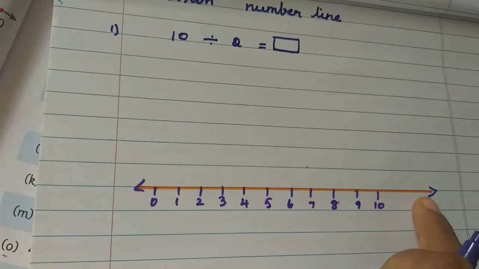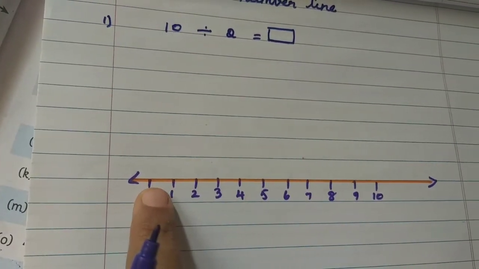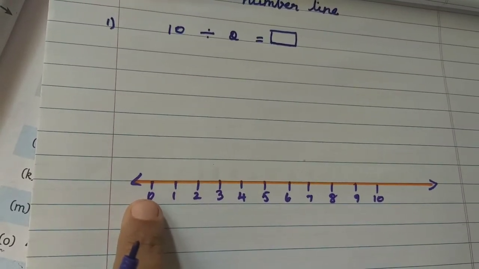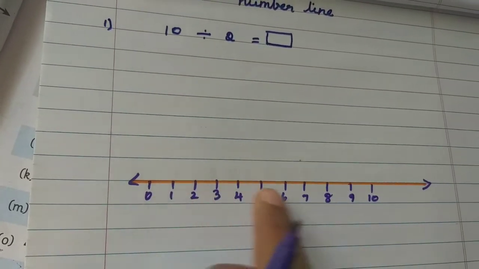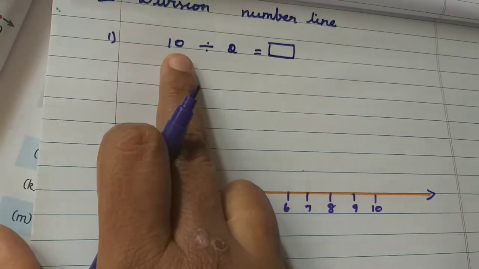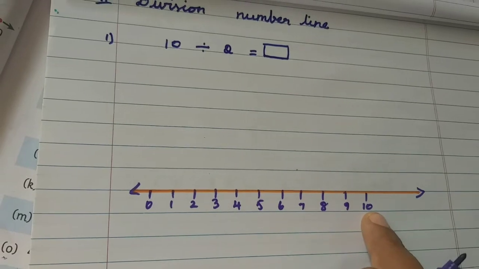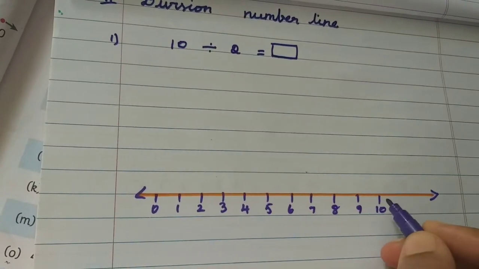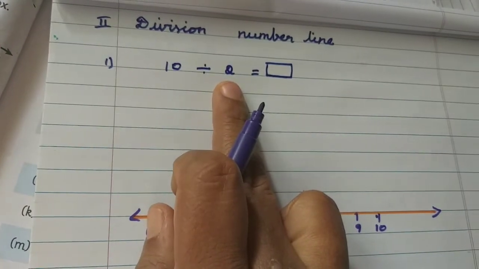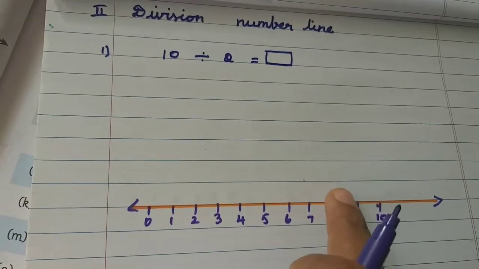You should write the numbers from 0 up to 10. First of all, draw one line. And after that, you should mark points at equal distance and write the numbers from 0 to 10. So the first number is 10, so you should start with 10 here. And the skipping number is 2, so you should skip 2 by 2.